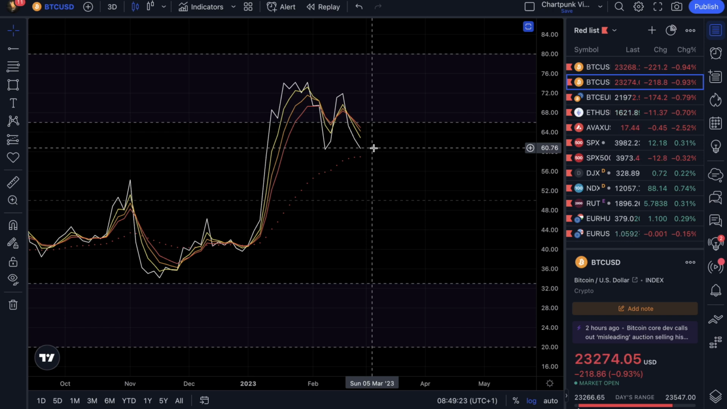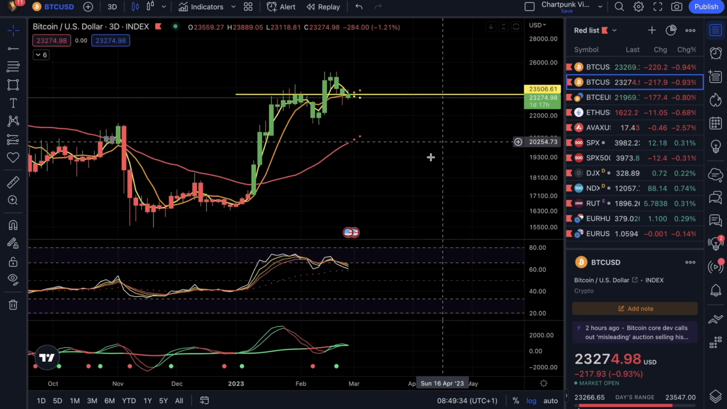The level of 60 is still okay. I think the bulls should do everything to keep the RSI level above 60 to retain the bullish momentum on the Bitcoin 3-day time frame.